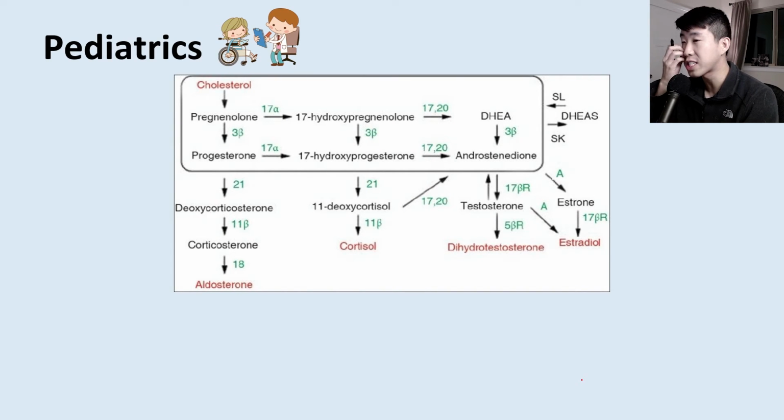Next, I'm going to go over the steroid synthesis pathway because actually on the board exams, they really like to nail this home. And so it's really important to get this pathway down. And there's some easy ways to simplify it. And I hope with this video, I can help simplify it a little bit for you to keep it a little bit more straight in your head. But it's always nice to bring up this picture of the actual steroid synthesis pathway so you know which enzymes